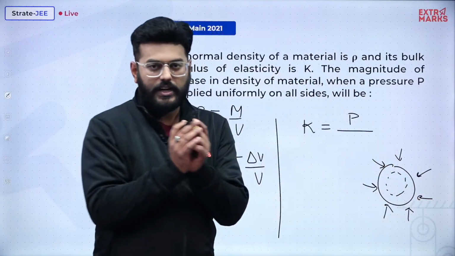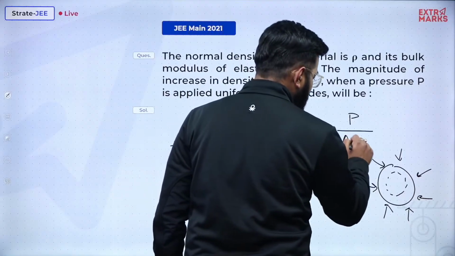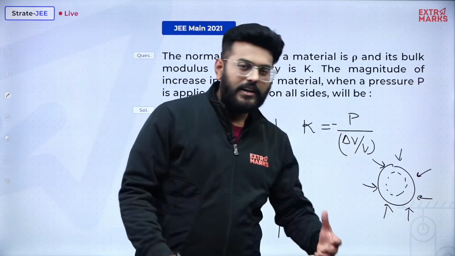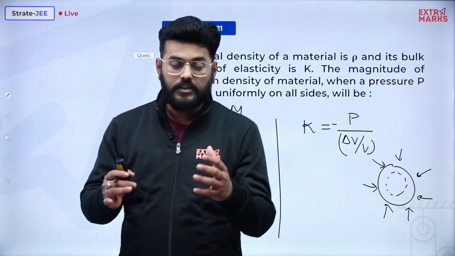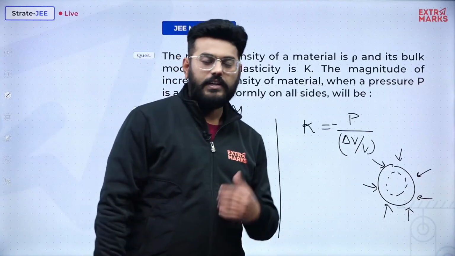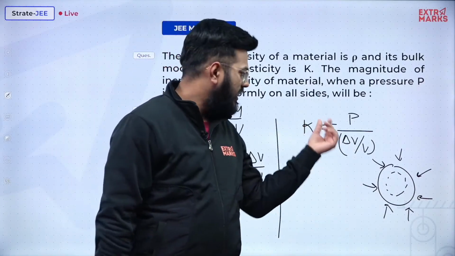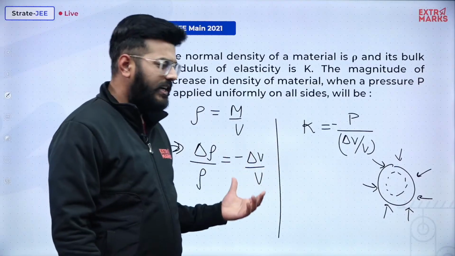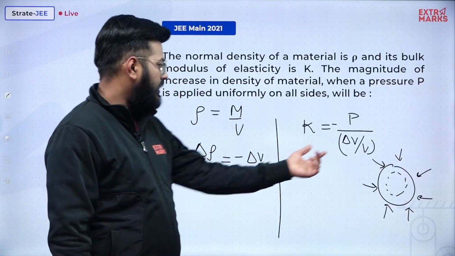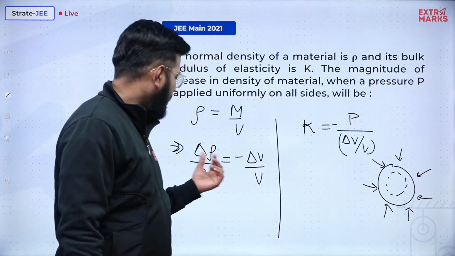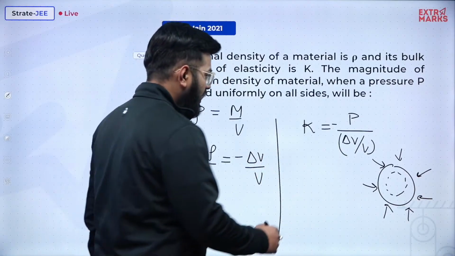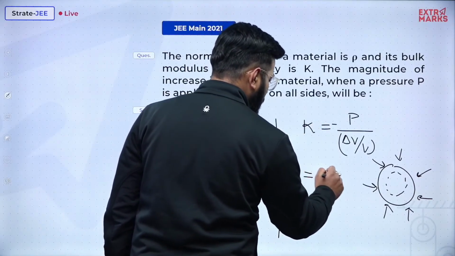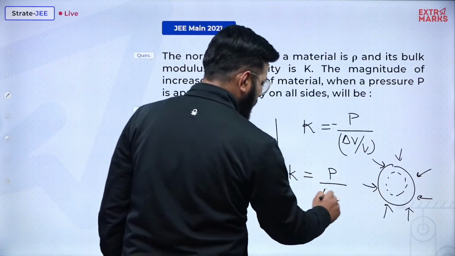It gets compressed. So delta V by V is the bulk strain which will be developed, and obviously there is a minus sign just to represent that there will be a decrement in the volume. Because of the pressure, the volume will decrease, and obviously delta V will have a negative value. So to make the value of K positive, we provide an extra negative sign in this expression. So you can actually relate things from here. Delta rho by rho can be replaced just over here to be delta V by V, and I can easily calculate the value of delta rho from here. So if I just replace this value of delta rho by rho over there, K will turn out to be P upon delta rho by rho.